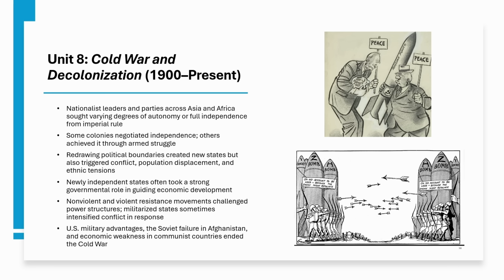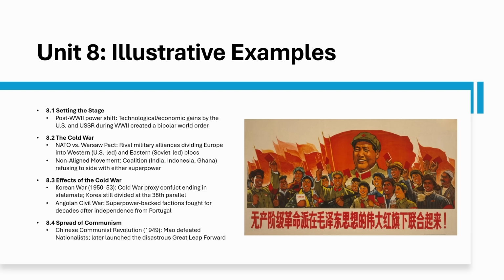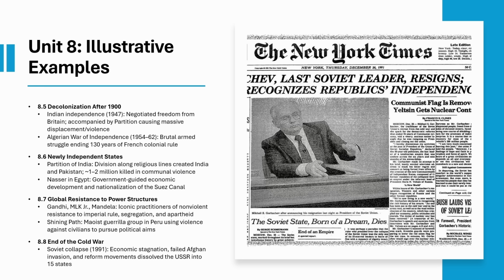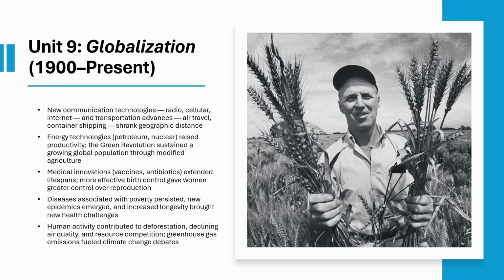The Cold War ends when the Soviet Union collapses in 1991 due to economic failure, Afghanistan, and internal pressure for reform. Important examples to know for the Cold War: NATO versus the Warsaw Pact, the non-aligned movement, Korean War, Angolan Civil War, and Mao's Great Leap Forward. You should also consider Indian independence, the Algerian War, Nasser's Egypt, Gandhi, MLK, and Mandela, and the Shining Path, and the Soviet collapse. The last unit is Unit 9, Globalization.